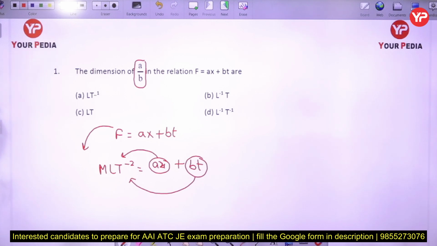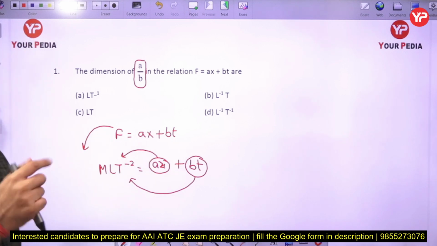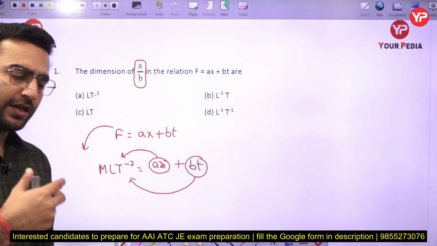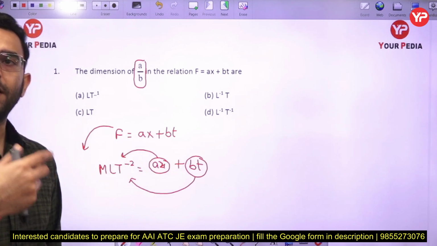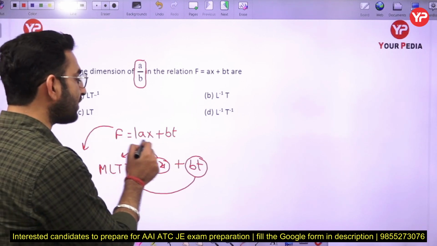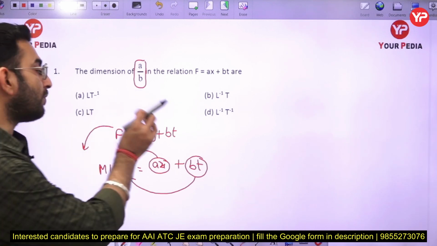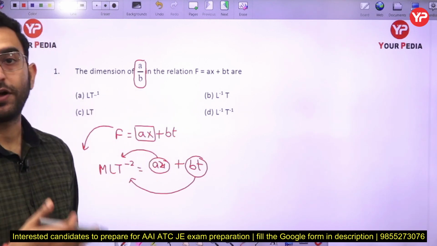Why so? Because only the terms which have the same unit can be added or subtracted from each other. So the product AX has the same unit as F, and the product B into T has the same unit as the force.